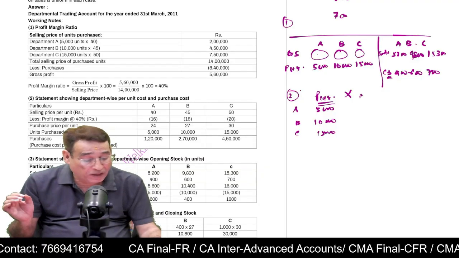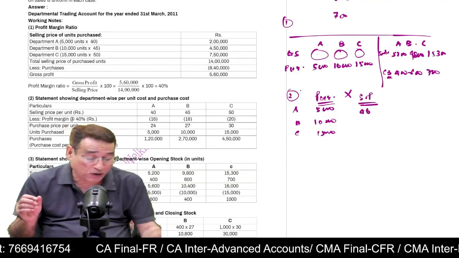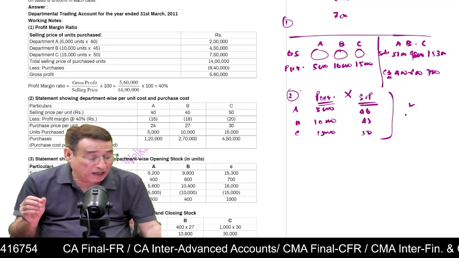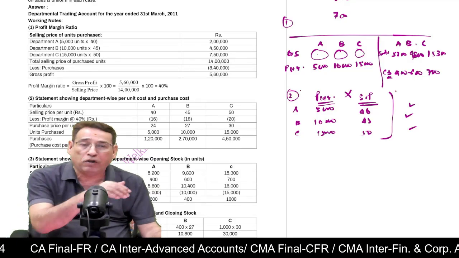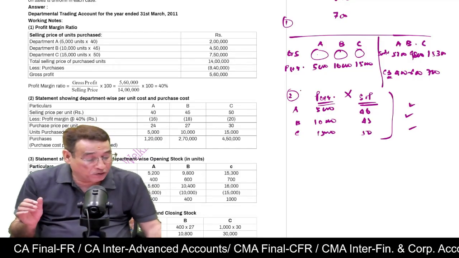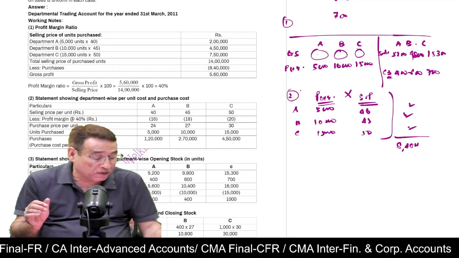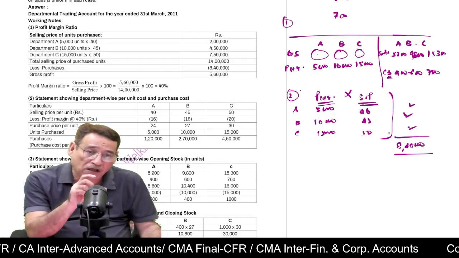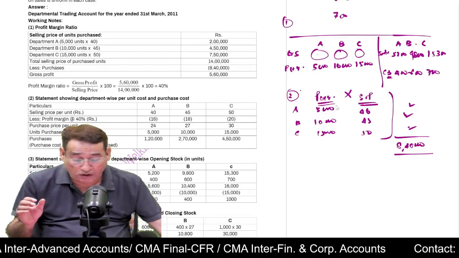I will multiply it with the selling price. The selling price was given in the question, as I told you, 40, 45, 50. Correct? Now, after multiplying, I will get the total sale value of units purchased. Whatever value I get will be equal to, I think, 14 lakh. Is it clear to you? This will tell me the total sale value of the purchased units.